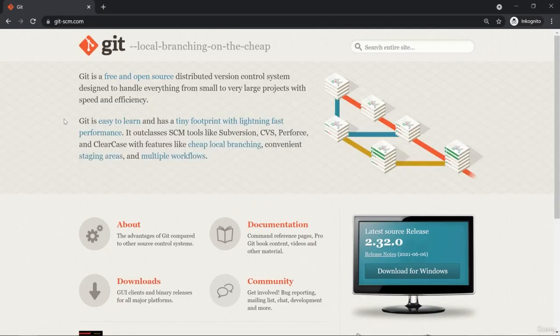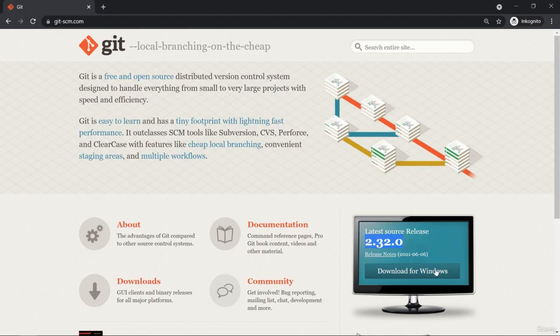And in here, you saw this already in the first module, we get some information about Git in general. But the important part here is this screen down there, which indicates the latest source release, in my case 2.32. At the point of time where you are watching this video, this might be a later version already.